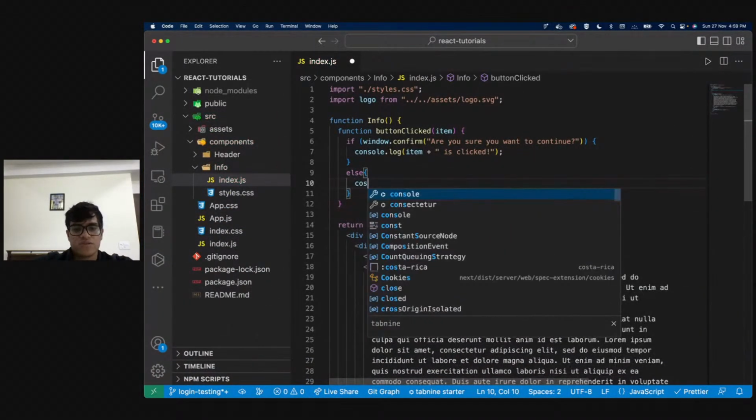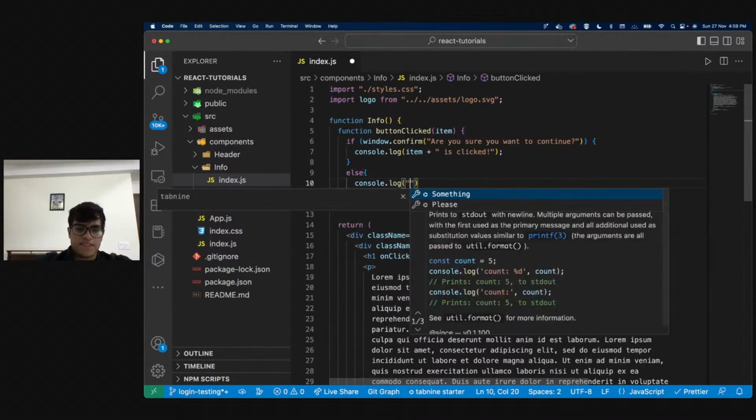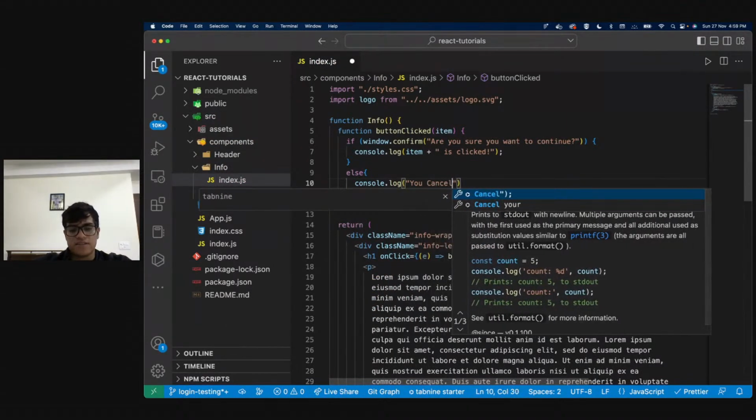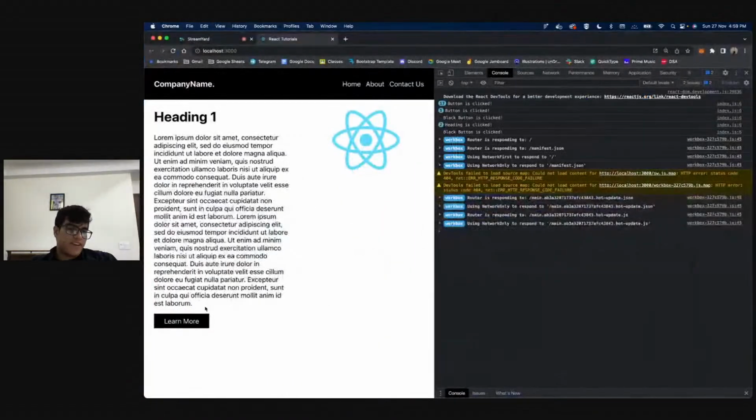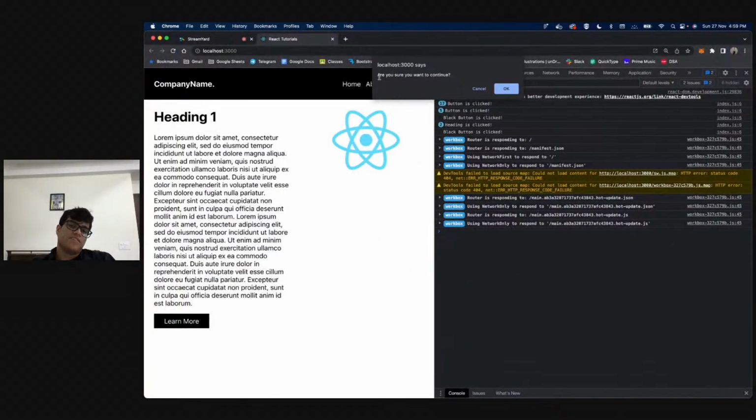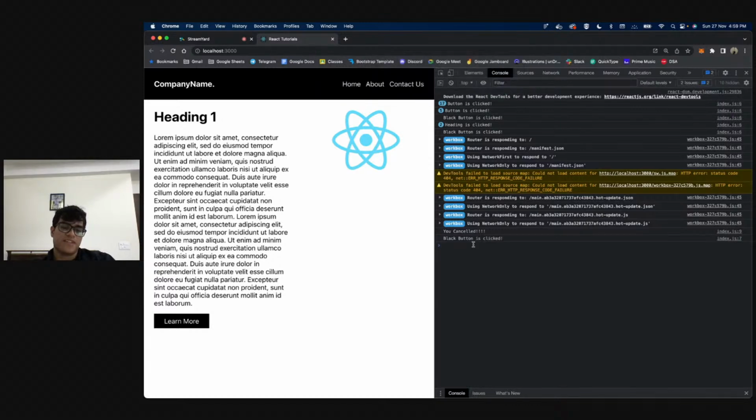I can give it a console log and say you cancelled. So now if I click on this button, it gives me a confirmation saying, are you sure you want to continue? If I say cancel, it's going to say you cancelled. If I click on this and say okay, it's going to say black button is clicked. Same thing over here. If I do this now, it's going to say, are you sure you want to continue? I say okay, it's going to say heading is clicked.